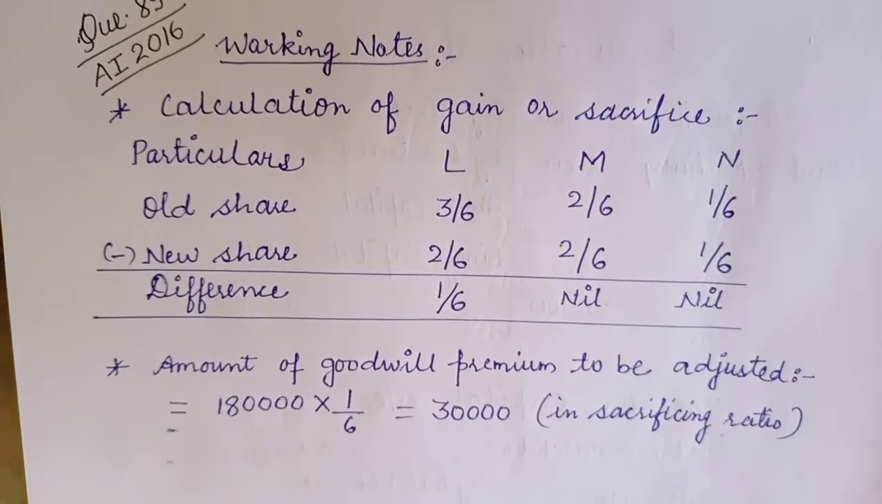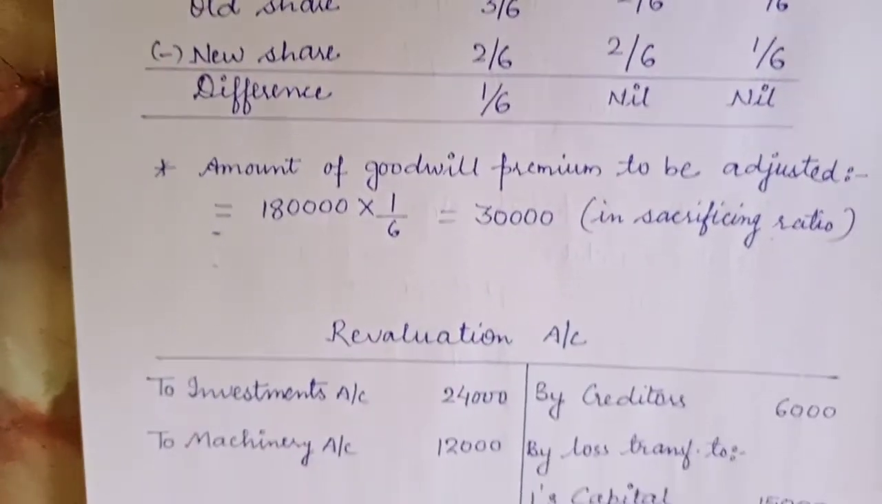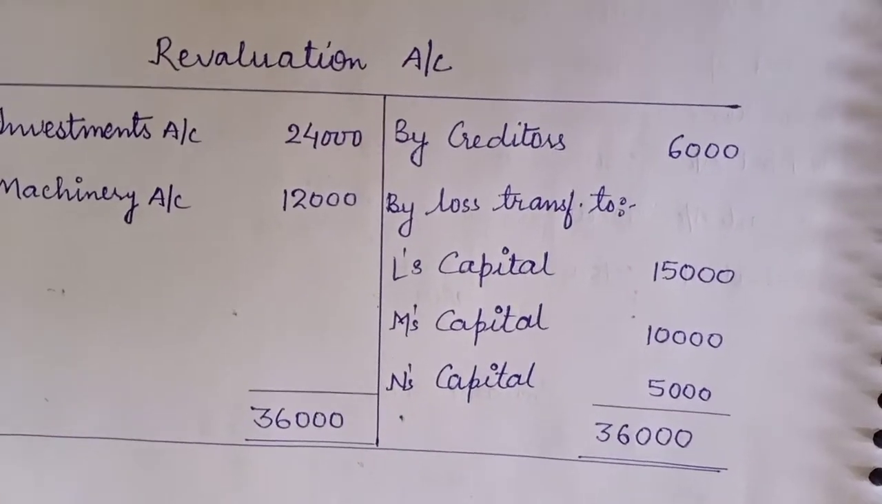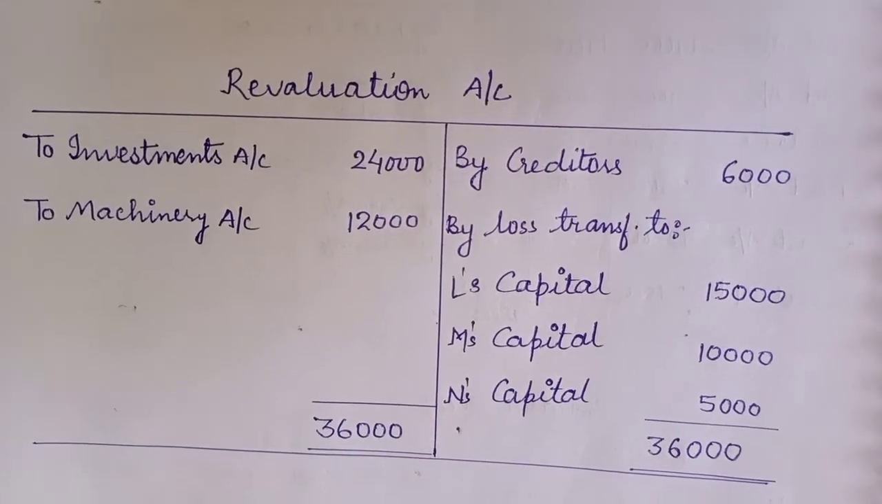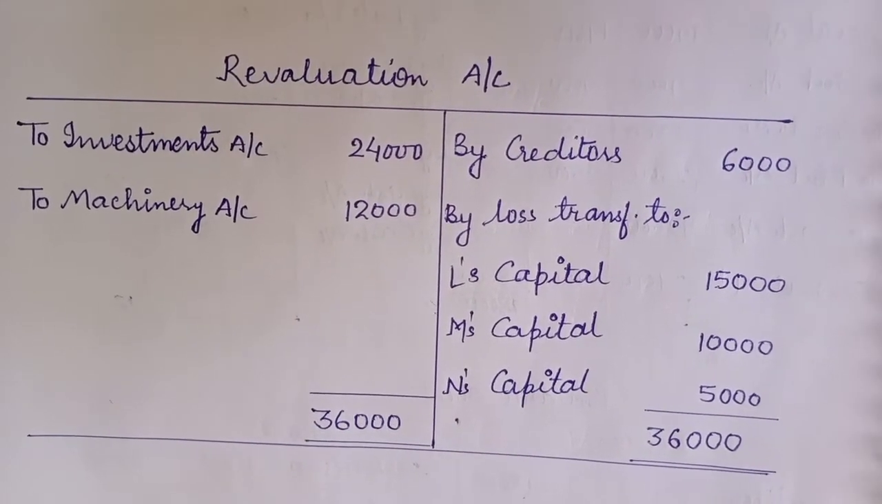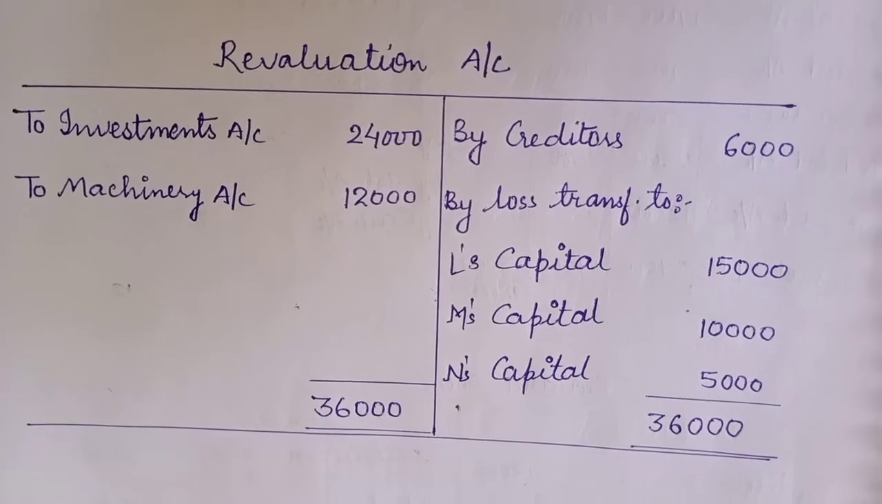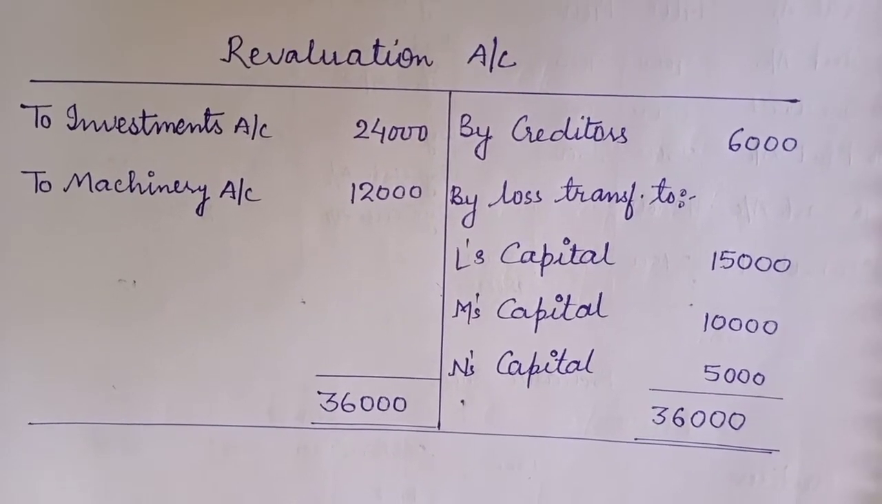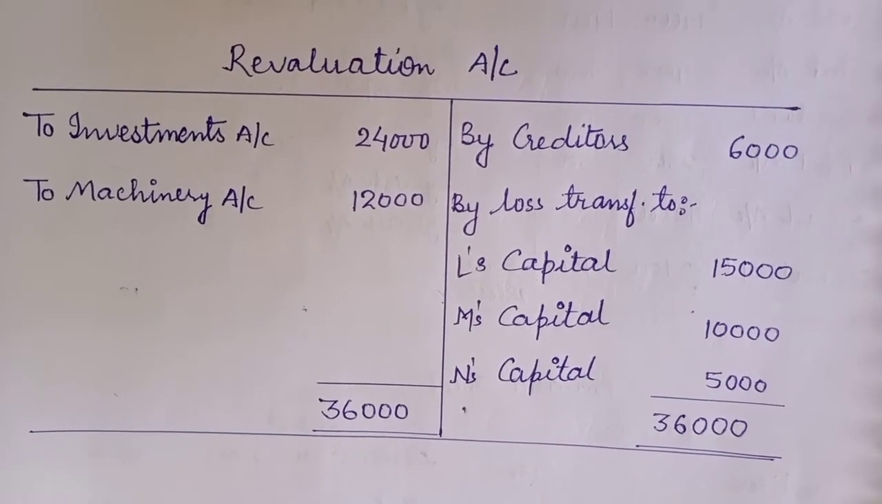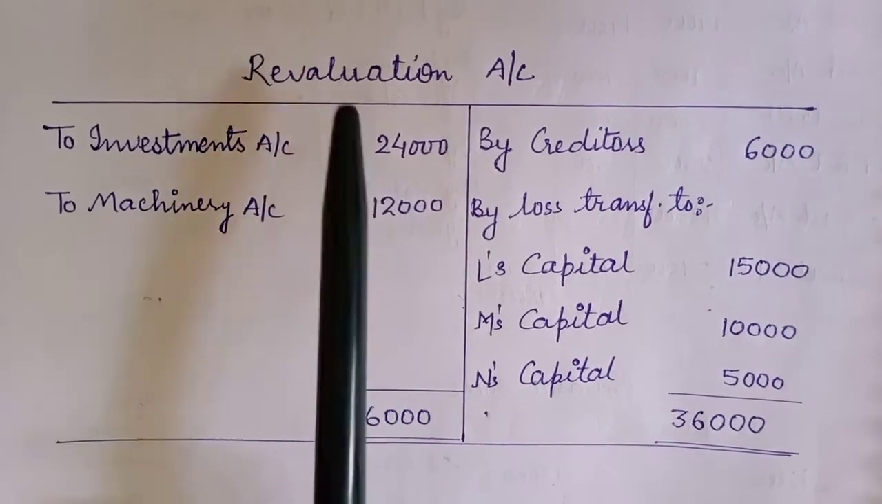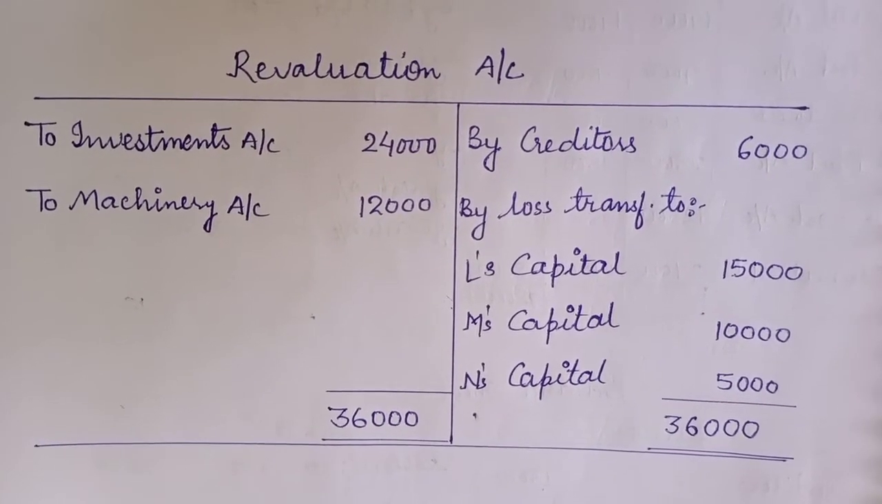L. Now revaluation account. It is given that the market value of investment was 36,000 and inside the balance sheet we can see the investment given is 60,000. So what is the difference? 24,000. So decrease is there. So decrease in asset will be in the debit side of revaluation account by 24,000.